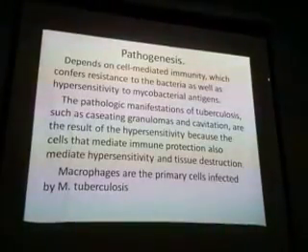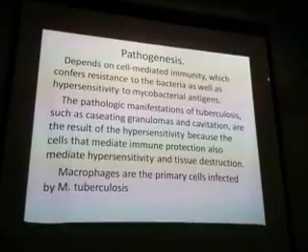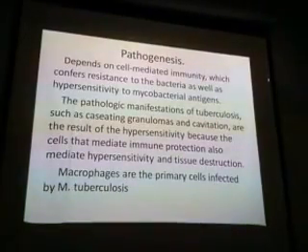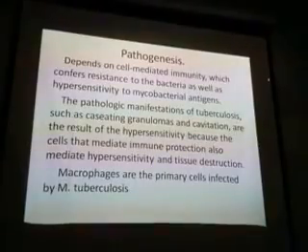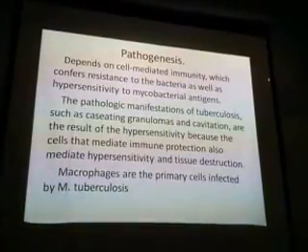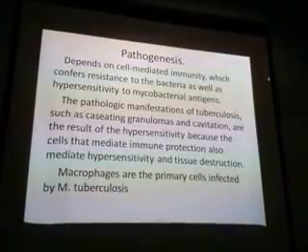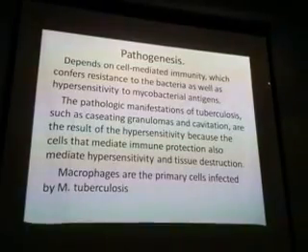Caseation, giant cells, epithelioid cells, lymphocytes, all those things are this granulomatous reaction. One more thing, remember this: macrophages are the primary cells infected with Mycobacterium tuberculosis. That's why in granuloma, you will see a lot of macrophages.